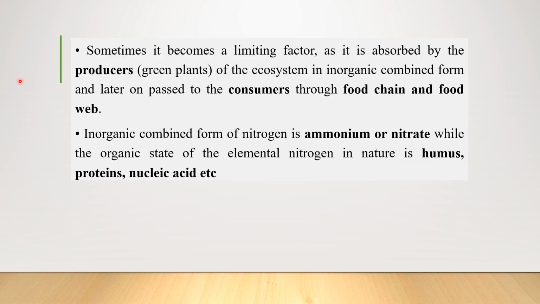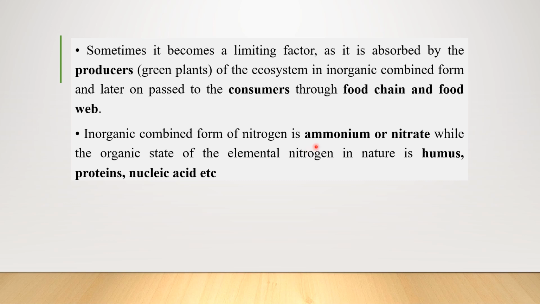At times this nitrogen becomes the limiting factor because it has to be absorbed only by the producers, that is the green plants, which are the starting elements of our ecosystem. They take it up in an inorganic form, then convert it into organic form, and then pass it on to the food chain, that is it goes to the herbivores and then to the carnivores. So the inorganic form of nitrogen is converted into either ammonia or the nitrate form, then transformed into amino acids and then into proteins.